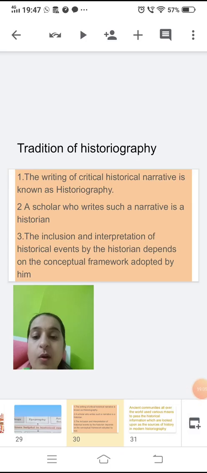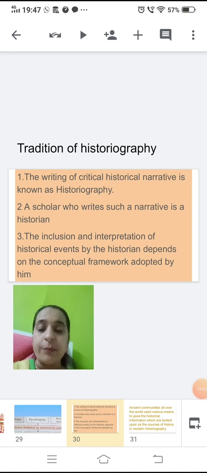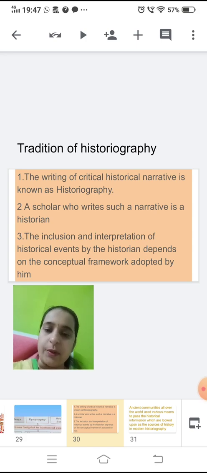Children, you just now saw about the tradition of historiography. That is, writing of critical historical narrative is known as historiography. And a scholar who writes such a narrative is a historian. Inclusion and interpretation of historical events by a historian depends on the conceptual framework adopted by him.